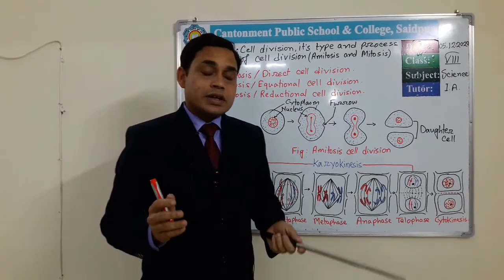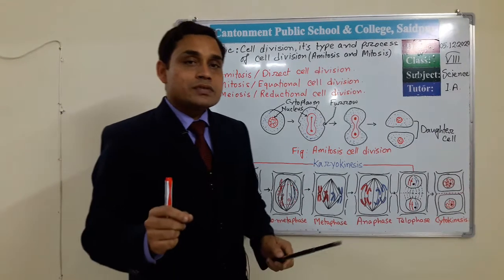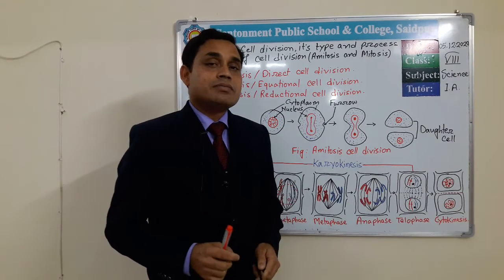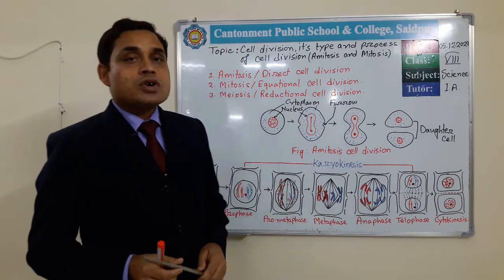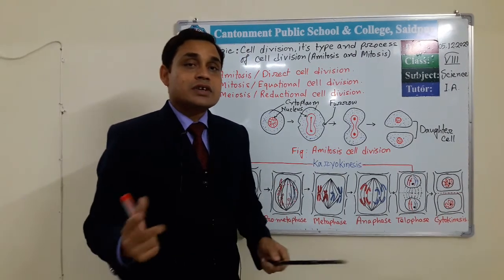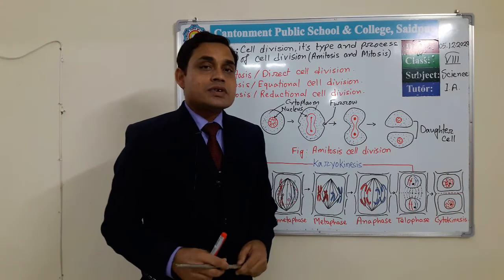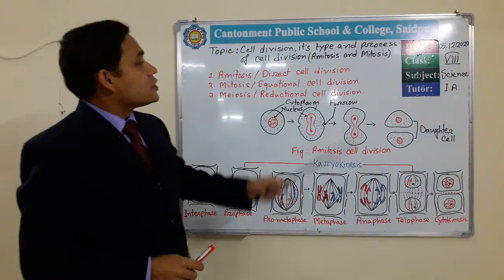An organism of trillions of cells looks very gigantic, but at the initial stage it was a single cell. So how does this single cell convert into trillions of cells? This is through cell division.